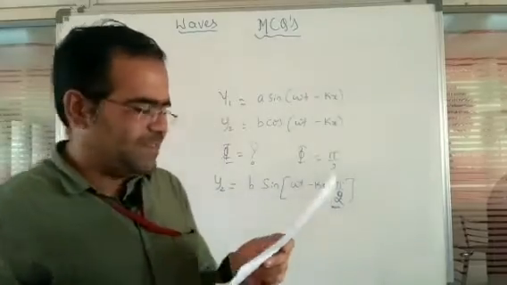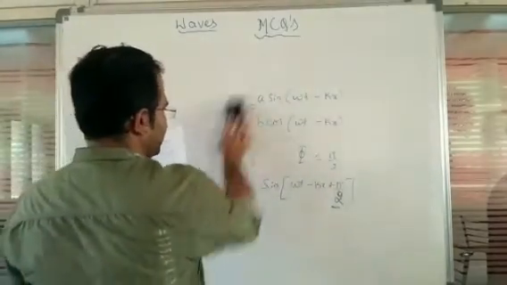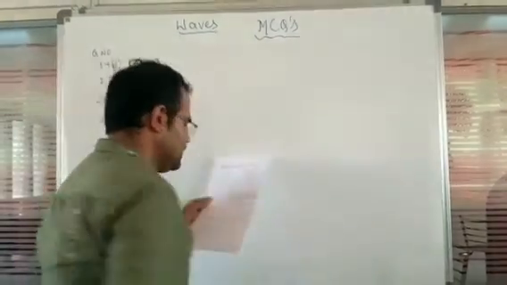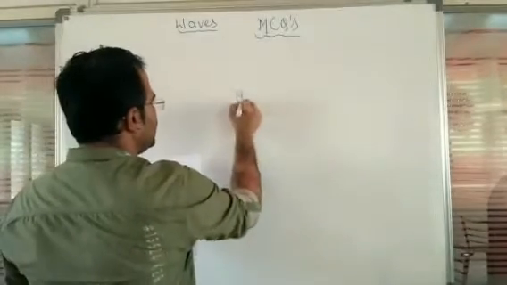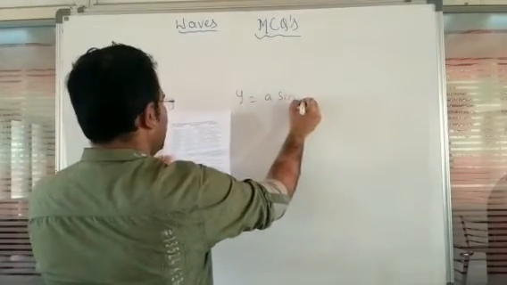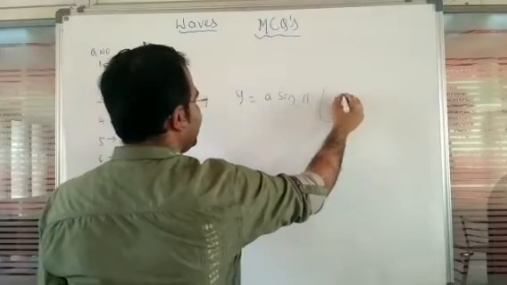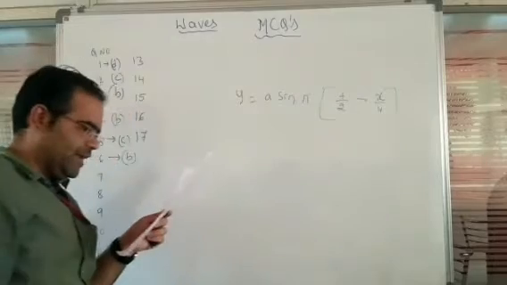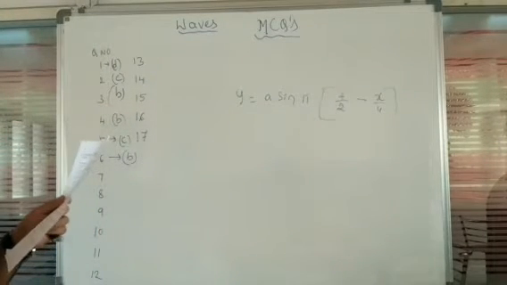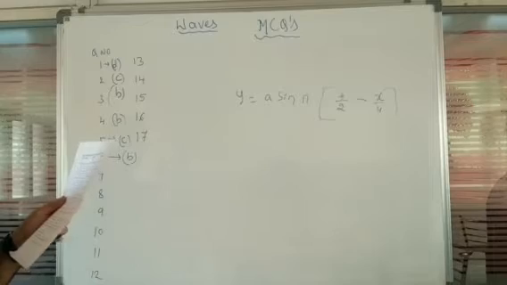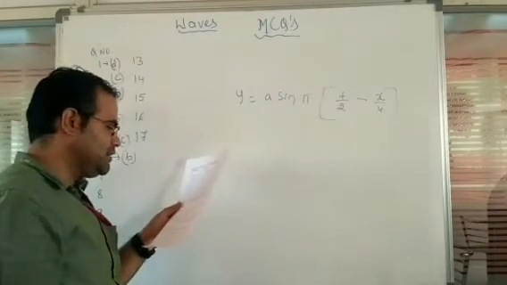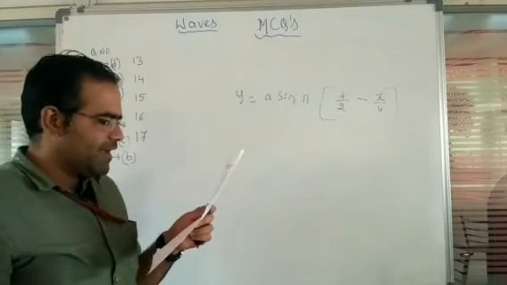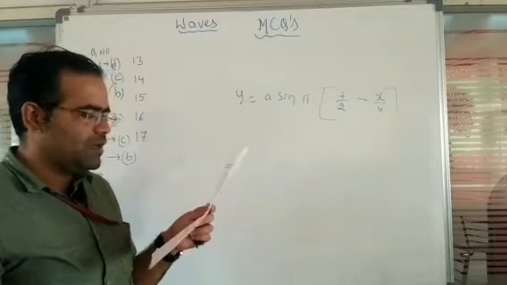Next, question number 7. So again the equation is given here. Question number 7 ಒಳಗೆ ಒಂದು equation ಕೊಟ್ಟಾರೆ, so y is equal to a sine of pi times (t divided by 2 minus x divided by 4). So this is the given equation. In that one, the wave moves in 8 seconds. We need the distance moved by the wave in 8 seconds. So 8 seconds ಒಳಗೆ ಎಷ್ಟು ಡಿಸ್ಟೆನ್ಸ್ ಮೂವ್ ಆಗುತ್ತೆ ಅದನ್ನ ಕ್ಯಾಲ್ಕುಲೇಟ್ ಮಾಡಬೇಕು.